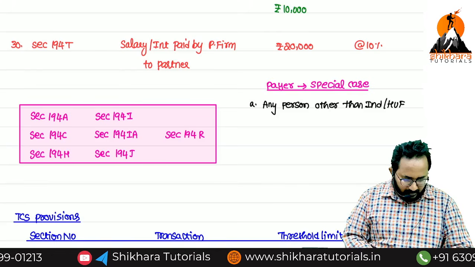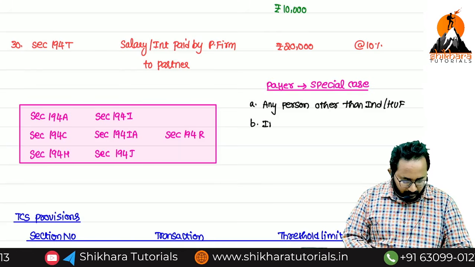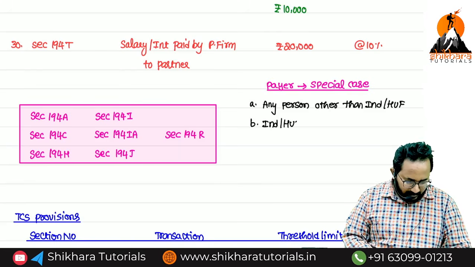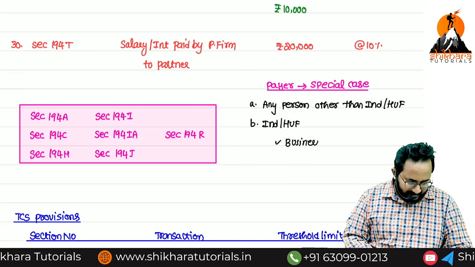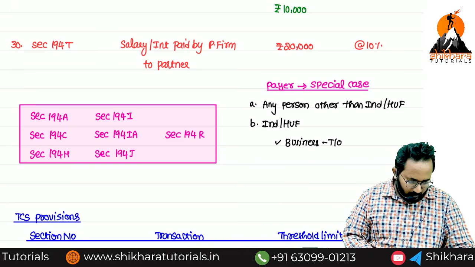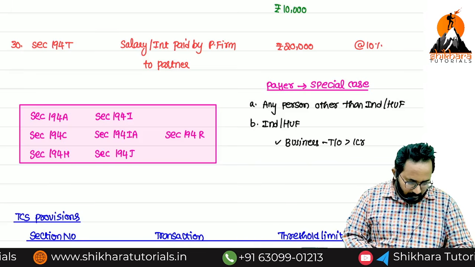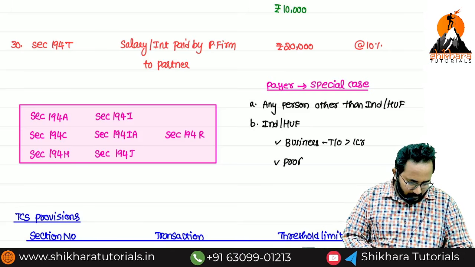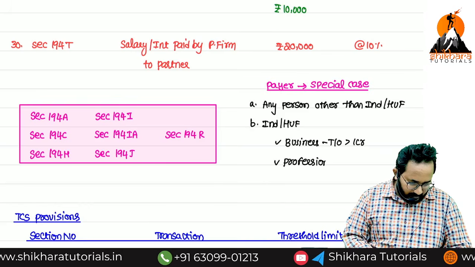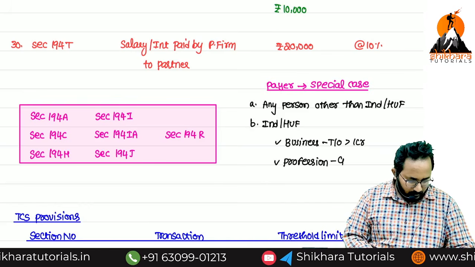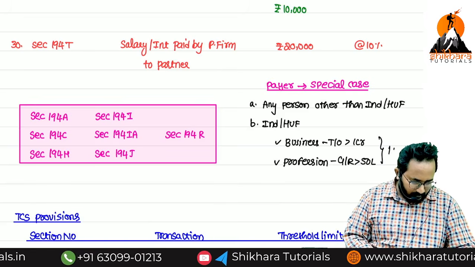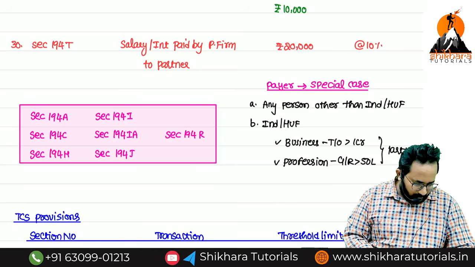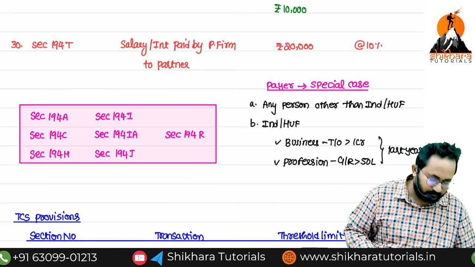If he is an individual or HUF, here also we can apply the TDS provision, but his business turnover exceeds 1 crore and the profession gross receipts exceed 50 lakh during the last year. That's the end. Now we'll start a new chapter.